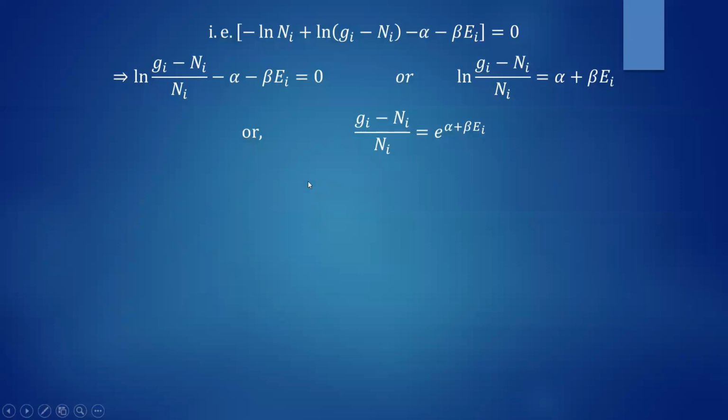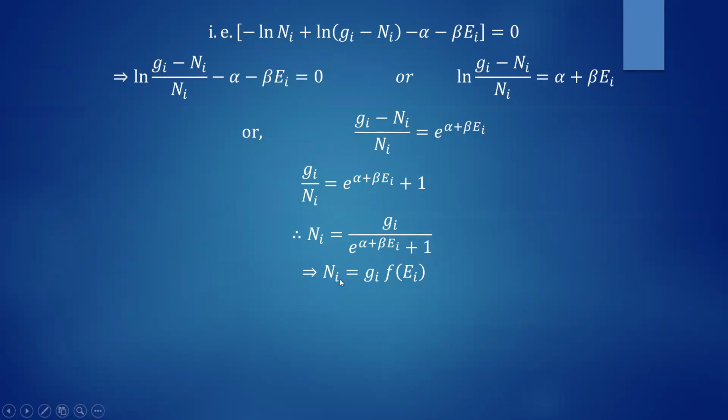Okay. Then you take the ratio. So this can be rewritten as gi by ni minus ni by ni. Ni by ni is 1. You take it to the other side. You will get gi by ni is equal to e to the power alpha plus beta ei plus 1. And basically ni by gi is a distribution function. So finally, you will get ni is equal to gi by e to the power alpha plus beta ei plus 1. And this ni can be expressed as gi into f of ei, and we call this f of ei a distribution function. Always this equation is true in general.